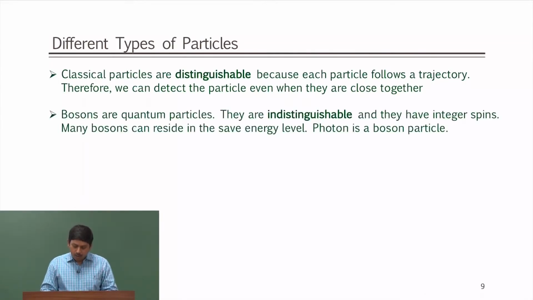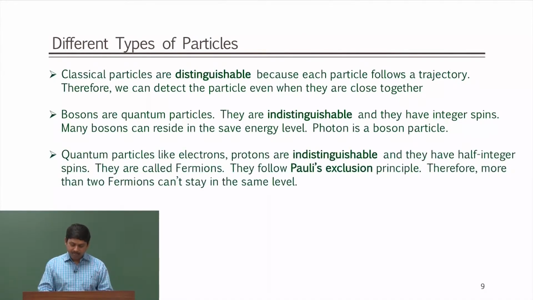However, quantum particles, for example bosons and fermions, are indistinguishable. There are two kinds of quantum particles. One is called boson, which is indistinguishable and has integral spin. Another characteristic of bosons is that many bosons can reside on the same energy level. A photon is a boson, like the Higgs boson people know about a lot. That is a boson that has integral spin.